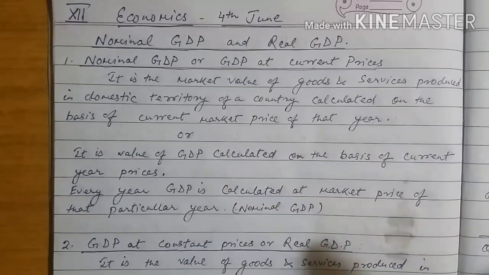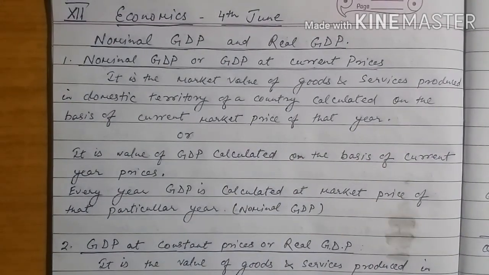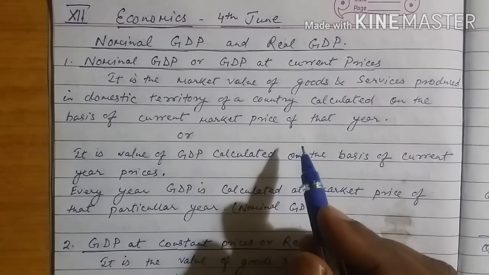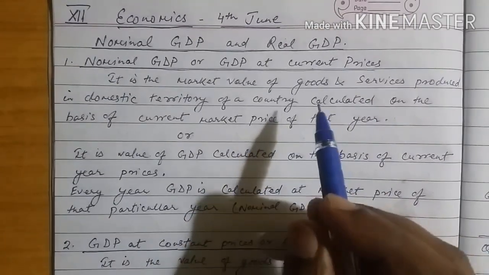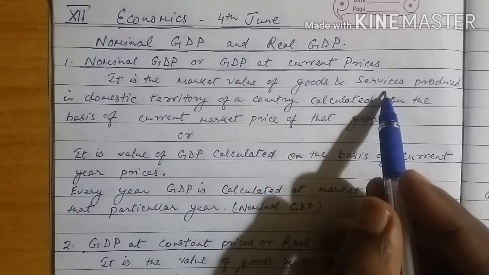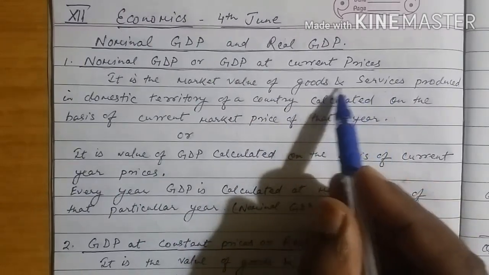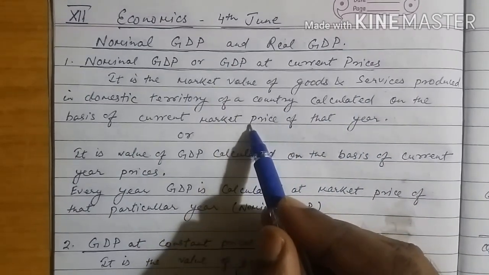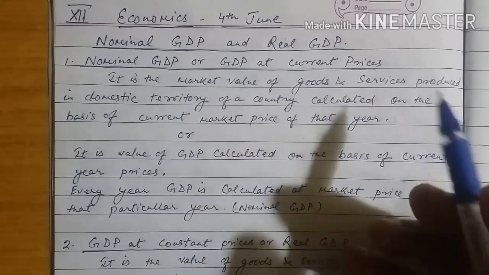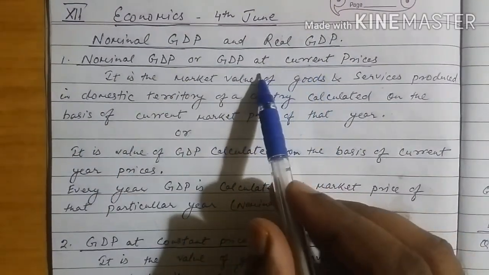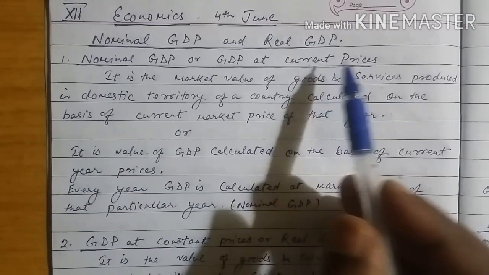For example, if the nominal GDP of the year 2020-21 is to be calculated, it will be calculated on the basis of the quantity of goods and services produced in the year 2020-21 into the market price in the same year 2020-21. So it is called nominal GDP or GDP at current prices.